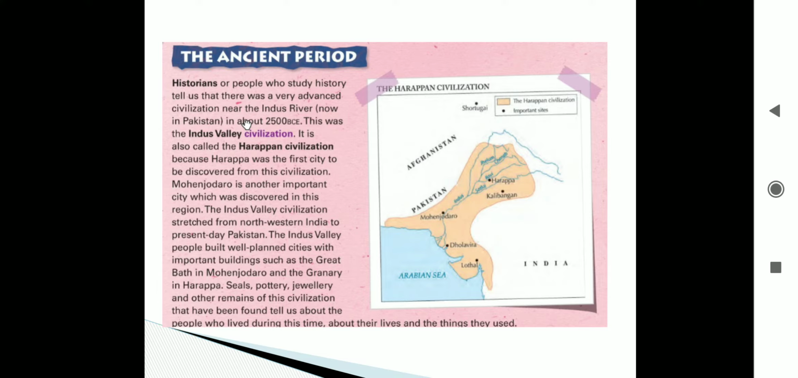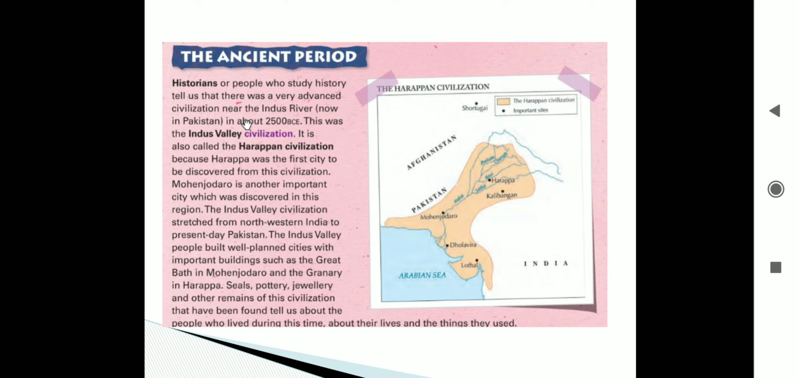Now, you must be thinking about what is the meaning of the word historians. Historians are people who study history. They are telling us about a very advanced civilization. Civilization is the way people live together in a certain place at a certain time. I repeat, the word civilization means the way people live together in a certain place at a certain time.